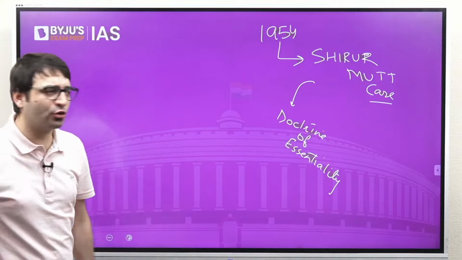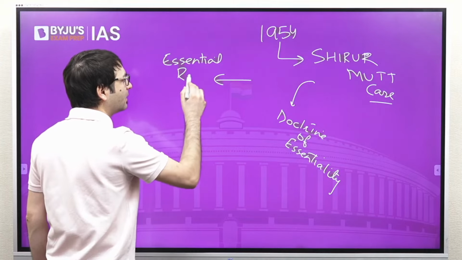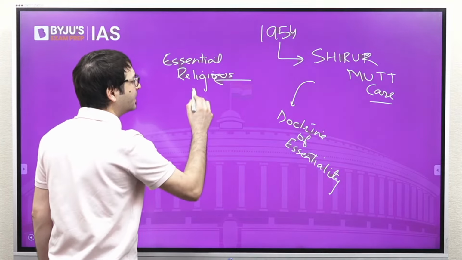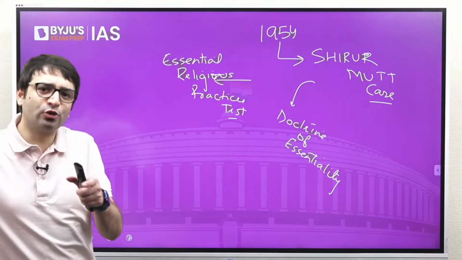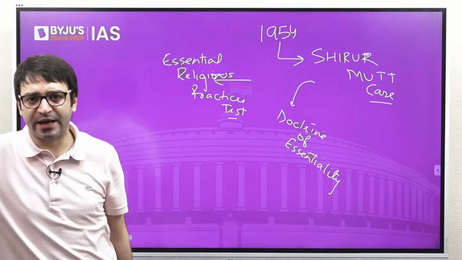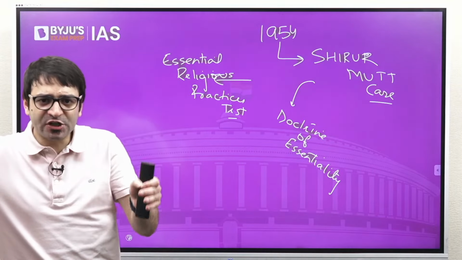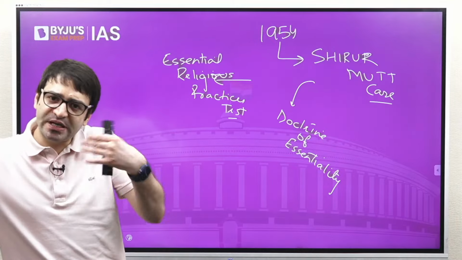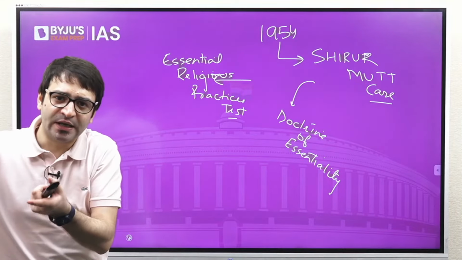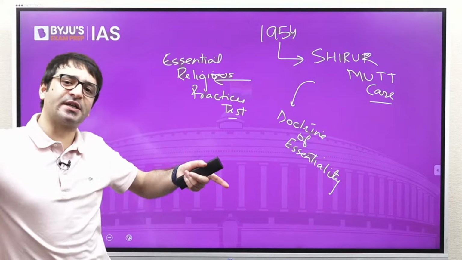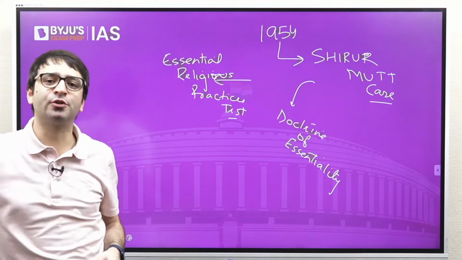According to this doctrine, which is also known as the Essential Religious Practices Test, the judiciary will have the power to decide what is essential to a religion, what is not essential to a religion. If there are some features or rituals which are essential to a religion, they will get protection. But the court will decide what is essential, what is not essential. And those non-essential features will not be protected by the court, will not be protected by the Constitution.